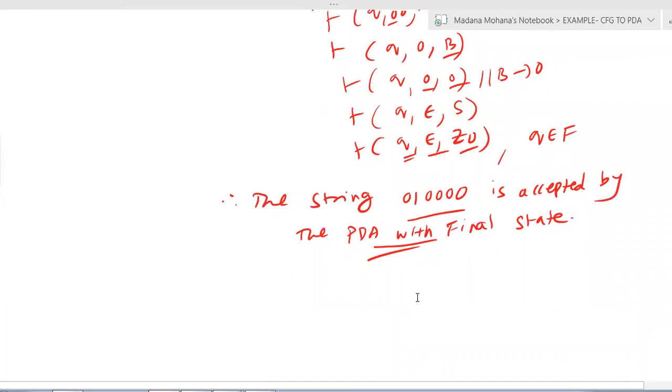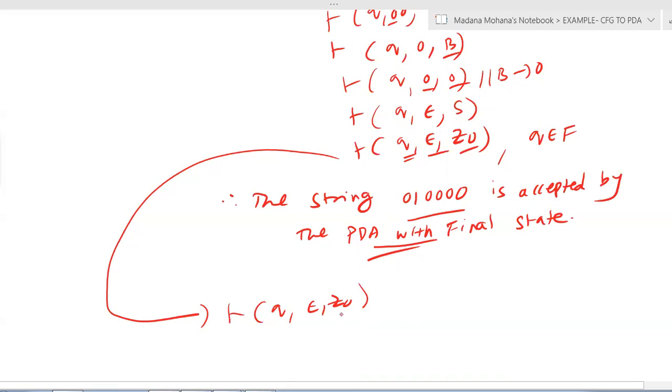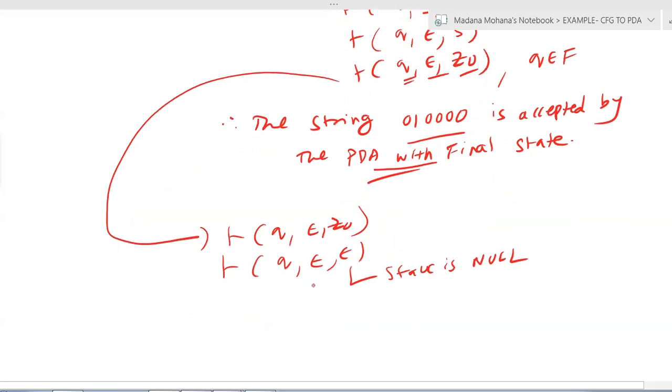Suppose if you don't have a final state, see the last step here you can rewrite like this. So this you can take as it is, (q, epsilon, Z0). Then this will be written as (q, epsilon, epsilon). Here you can see stack is null, and q does not belong to final state.